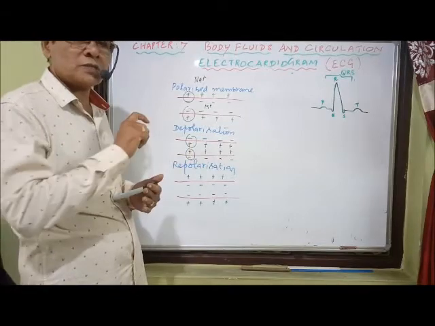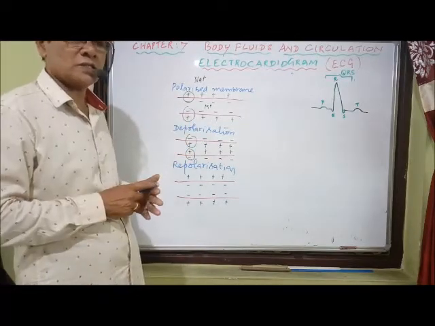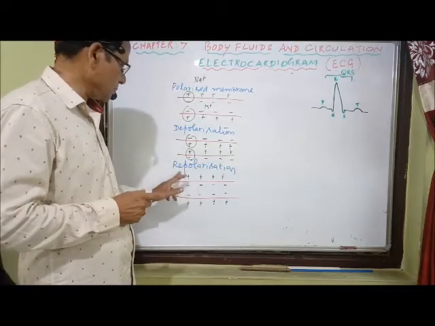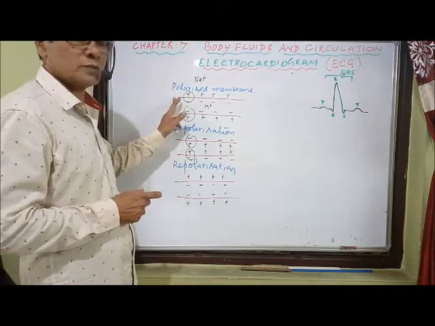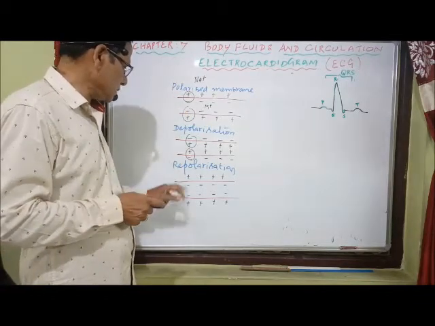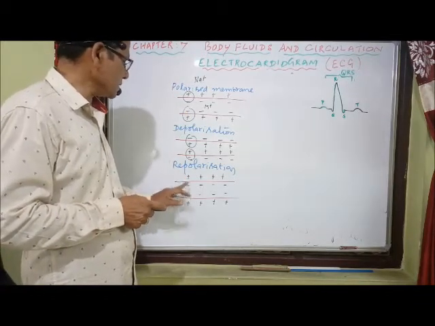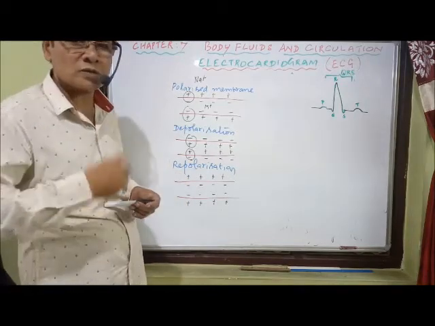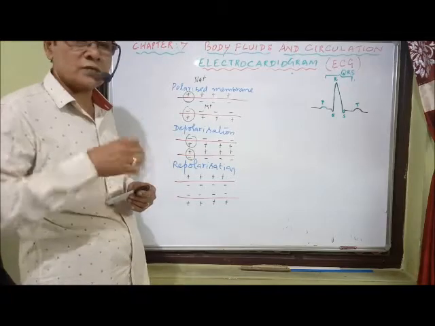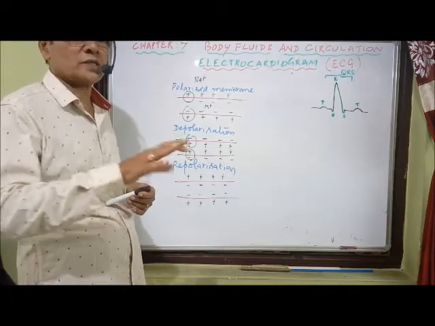Once again, after the stimulus passes across that region, it regains its original condition. That is called repolarization, similar to the polarized membrane, returning back to its original condition: outer positive, inner negative. This is the normal condition. Returning back to the normal condition is called repolarization. And the reversal of charges is called depolarization.